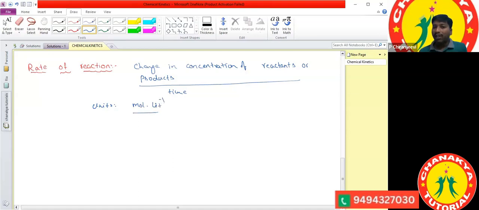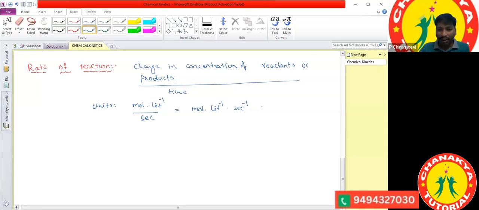Divided by the units of time, which is second. So the units of the rate of reaction are mole liter inverse second inverse.